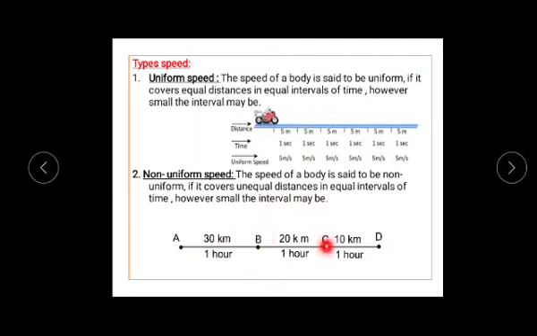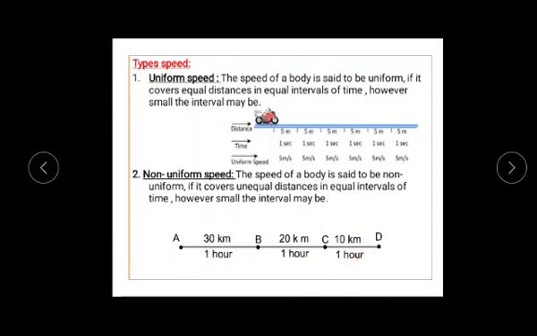B to C, distance covered is 20 km, it is taking again 1 hour. Then C to D, distance is 10 km, but time is 1 hour. So unequal distances, 30, 20, 10, in equal intervals of time, 1 hour. Then the speed of a body is said to be non-uniform.